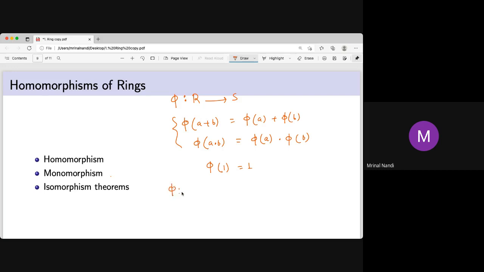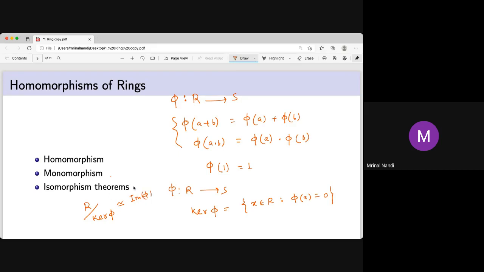If phi is a homomorphism, then there is a concept of the kernel of phi. What is the kernel of phi? It is the set of all x in R such that phi(x) is 0 in S. This 0 is in S. It's called the kernel, and this kernel of phi is an ideal in R. You can easily prove that the kernel of phi is an ideal in R, and R mod kernel of phi is isomorphic to the image of phi.